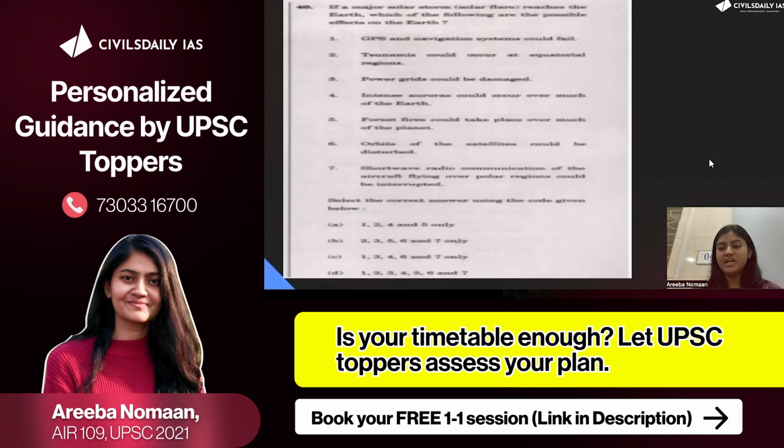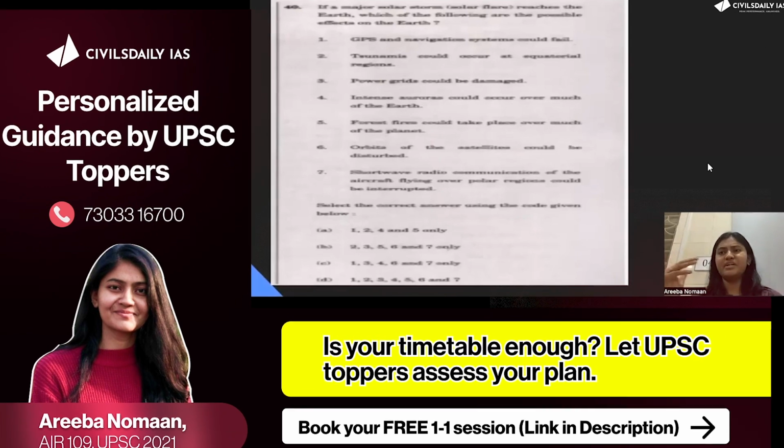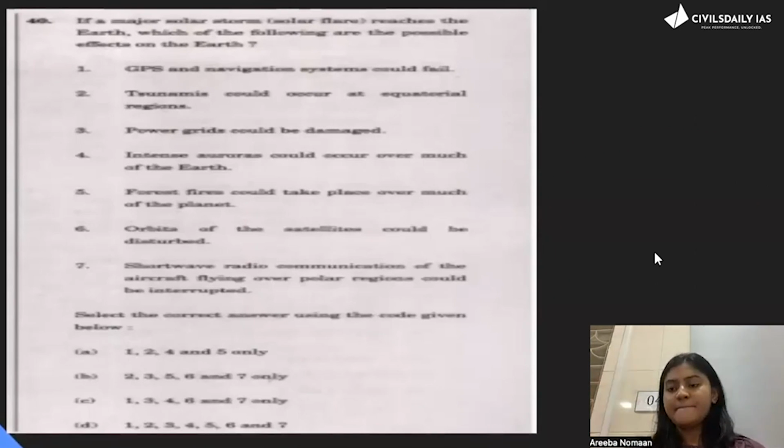Okay. Now, orbits of the satellites could be disturbed. Again, as I said, anything which is related to navigation, GPS, will be affected. Short radio communication, yes, definitely. So if you eliminate first tsunami and then forest fire, you will reach the correct option. If I eliminate tsunami, eliminate 2, you will reach C. 1, 3, 4, 5, 7.